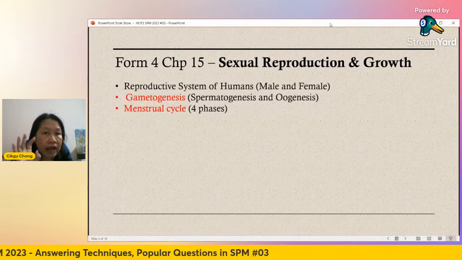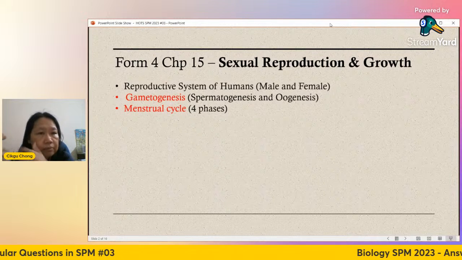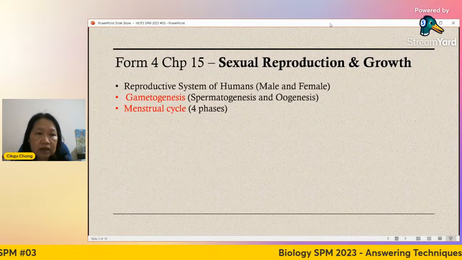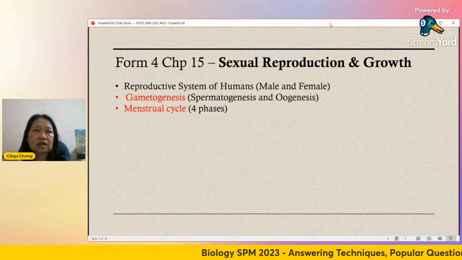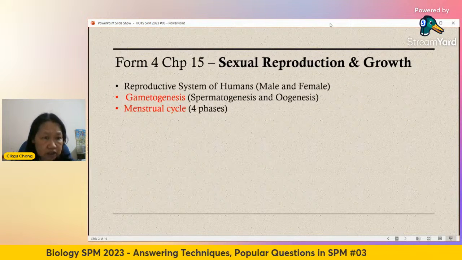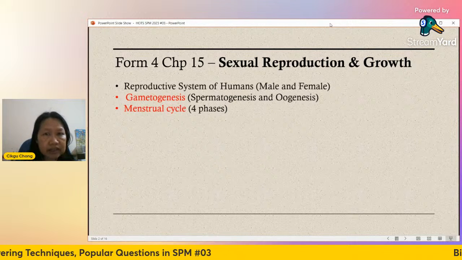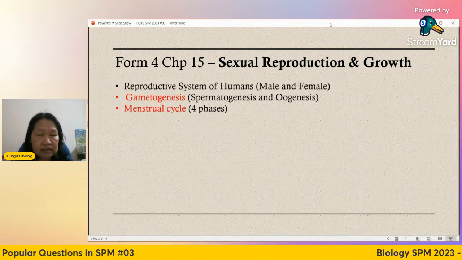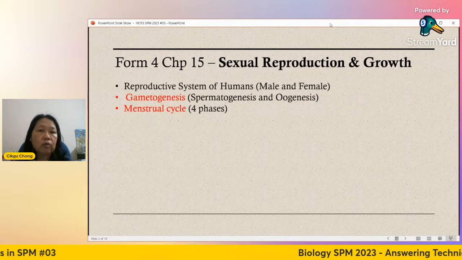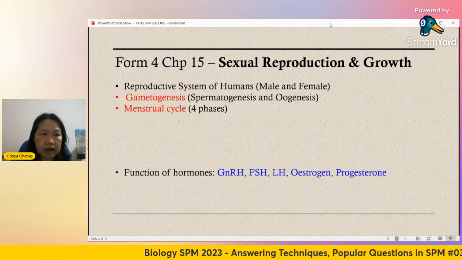You should know what happens in all 4 phases, and what causes the breakdown of the endometrium that produces the bleeding. During the first 5 days, we call it menstruation. What happens after that? The second phase, and the third phase is the ovulation phase, which is the fertile phase, where the egg is released. You should be very clear on all that.